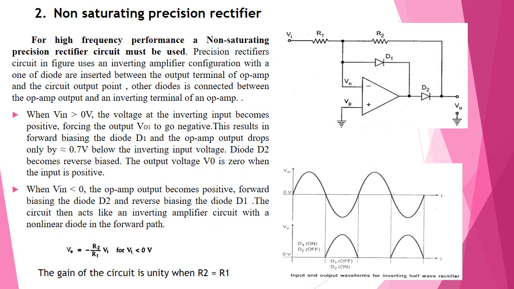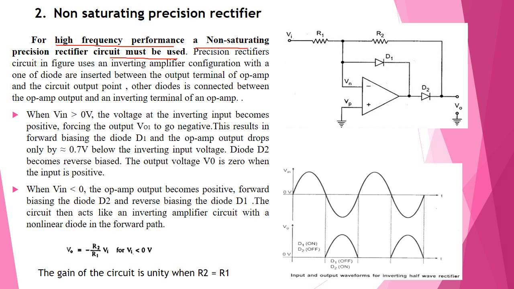After completing the saturating precision rectifier, now one more advantage of the non-saturating precision rectifier: it is used for high frequency performance. For high frequency performance, a non-saturating precision rectifier circuit must be used.